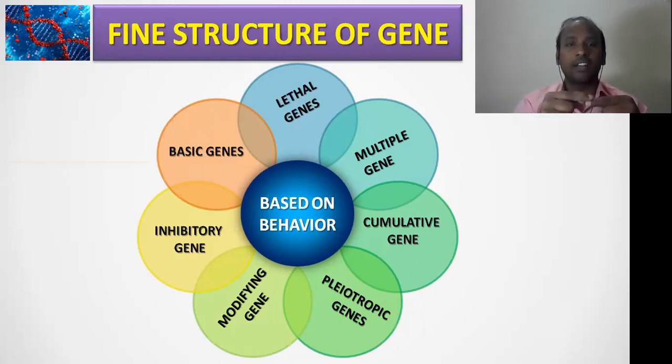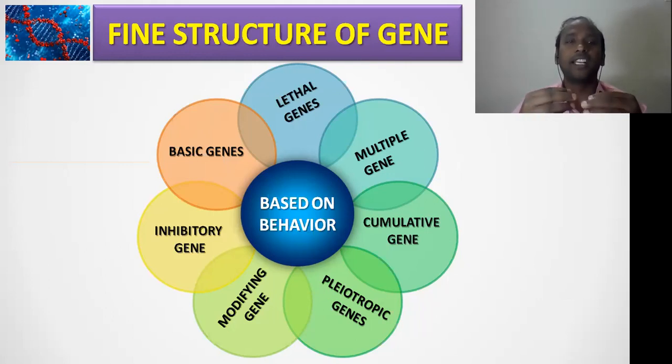So this gene will code for a protein. The protein will go through certain modifications, and then only will it get a character. This particular thing we call modifying genes. Clear? Then the last one is inhibitory gene.